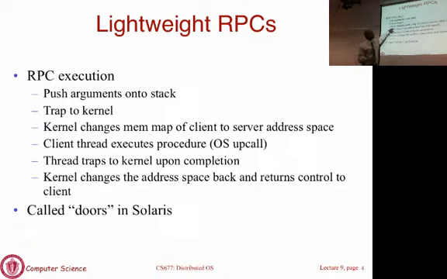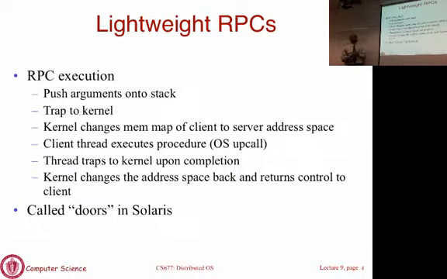So you will essentially ask the kernel saying change the memory map so that the region where the arguments are put is now available to the server, and then you will basically have the server process execute. It will pick it up from that region. It will process the procedure call. It can do the same thing to return the results. It can put the results in that shared memory region. And when the client resumes execution, the results are already there as if the process is executed.